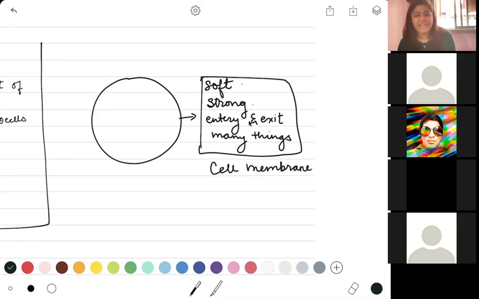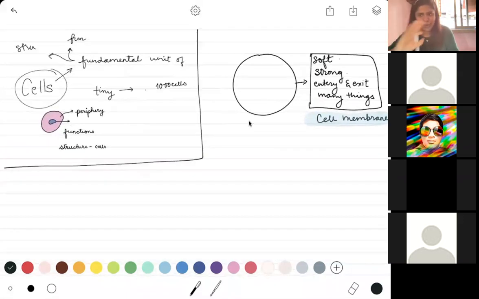This makes sense? If I ever pointed out this structure again to you, would you be able to identify this as cell membrane? Is there anyone who would forget this part? No, ma'am. So this external boundary of a normal cell is called cell membrane. This is something that you have to remember.